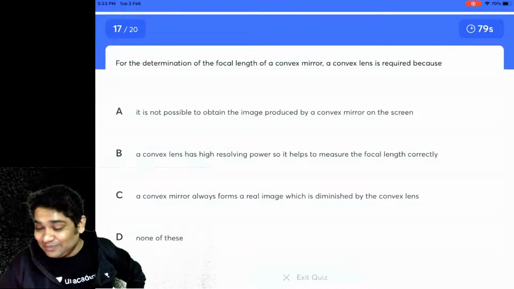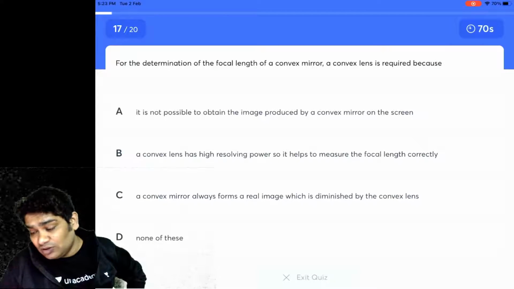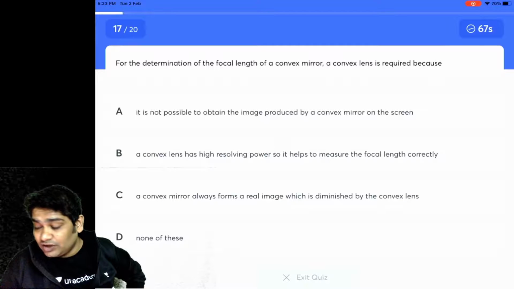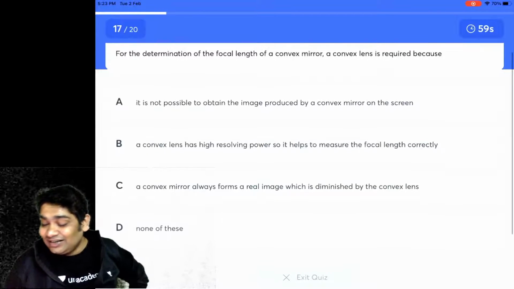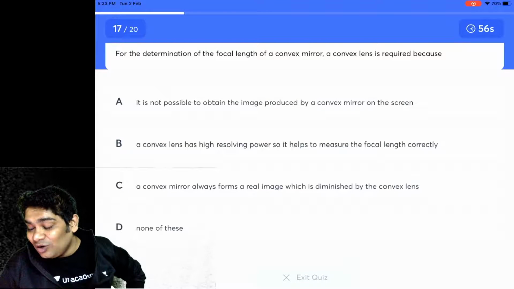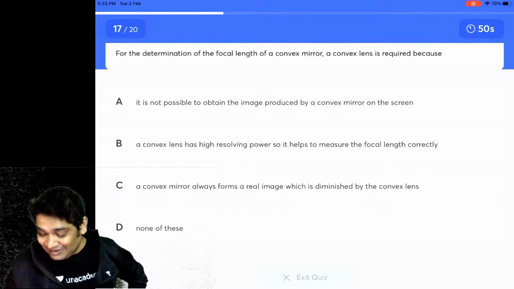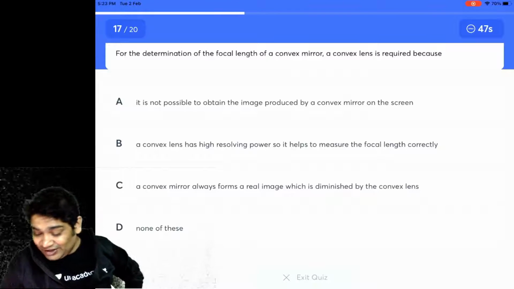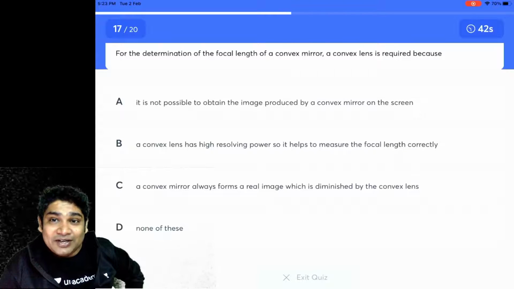Moving on to the next question then. For determination of the focal length of a convex mirror, a convex lens is required because it is not possible to obtain the image produced by a convex mirror on a screen. B: A convex lens has higher resolving power, so it helps to measure the focal length correctly. C: A convex mirror always forms a real image which is diminished by the convex lens. Or D, none of these. So which of the following you think may be the right answer? Why would you need a convex lens for determining the focal length of a convex mirror?